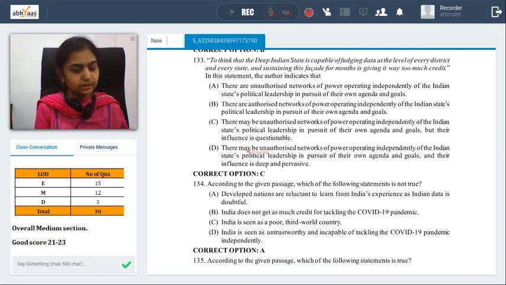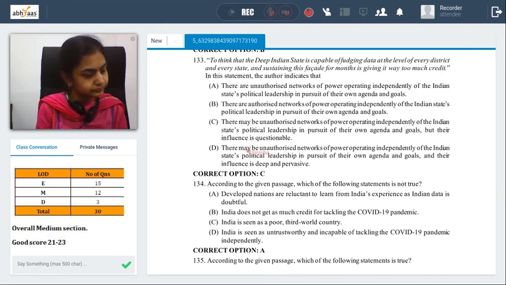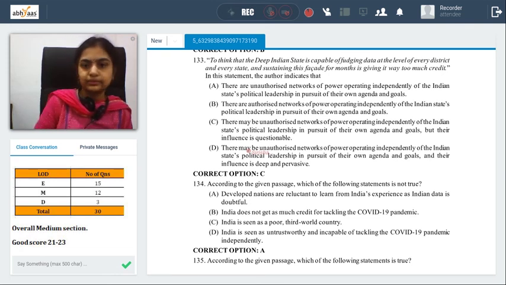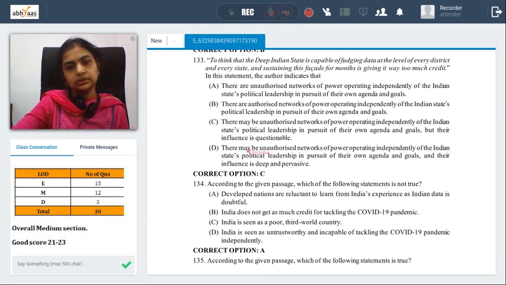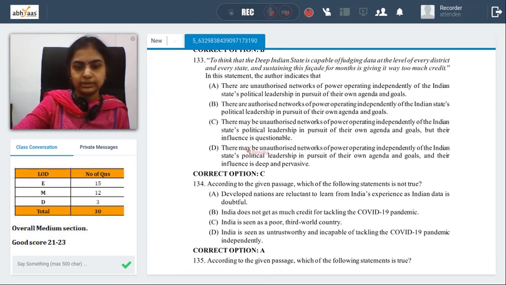I would say 134 is definitely a difficult one to go with A as an answer. That is a difficult one to go with as an answer in the given scenario. This is definitely a confusing one, but A is the only one left out because B, C, D are clear-cut.